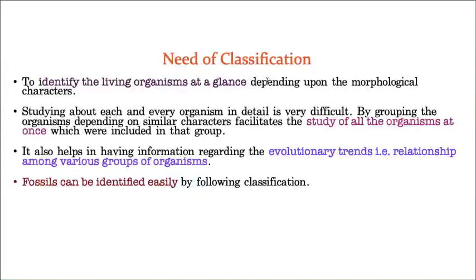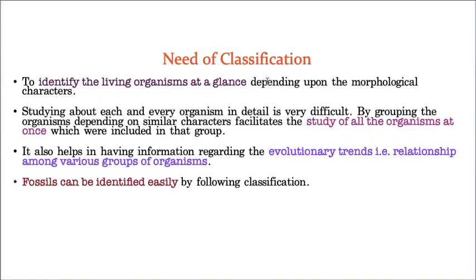Hope you understood. That means it is impossible to read about each and every organism that is present on the Earth planet. That's why you made small groups. And if you read one organism of that particular group, that reflects, or you can understand, every individual that is present in that particular group.